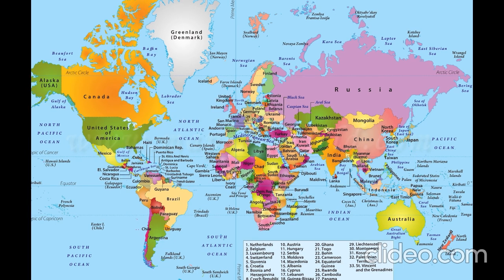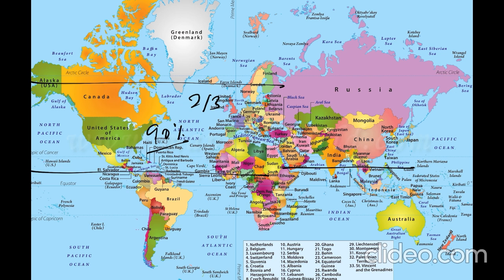It can also be seen that most of the population lives in the northern hemisphere, that is, 90% of the world population lives in the northern hemisphere because it has most of the land area, and the southern hemisphere is mostly oceanic. We can see that two-thirds of the world population lives between the 20-degree north latitude and 60-degree north latitude, and 90% of the world population lives in less than 20% of the area of the world, and the rest of the part is empty.